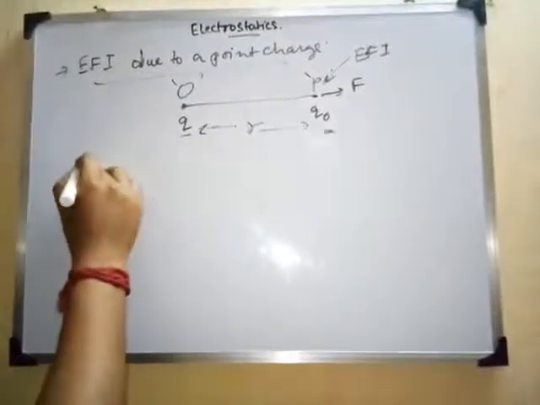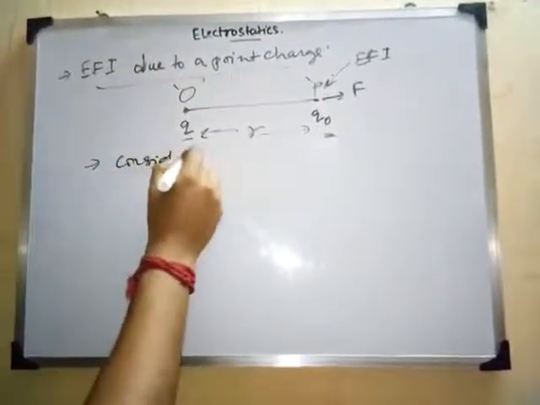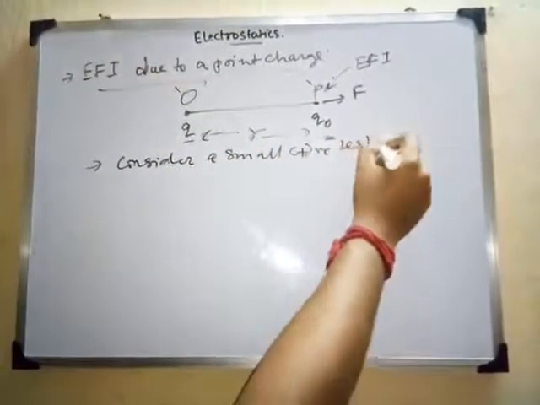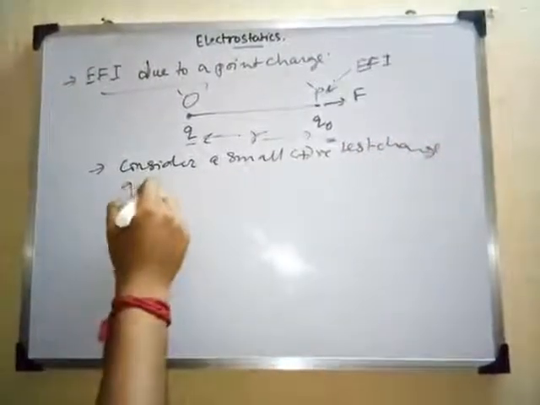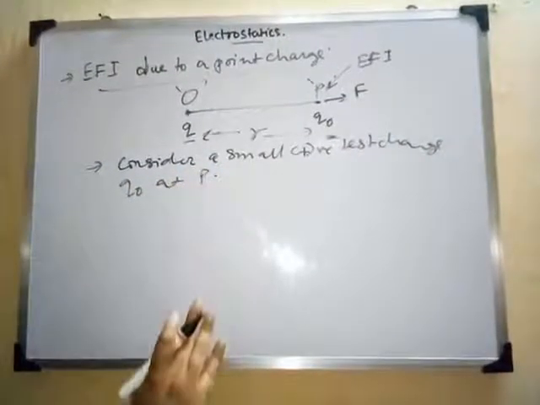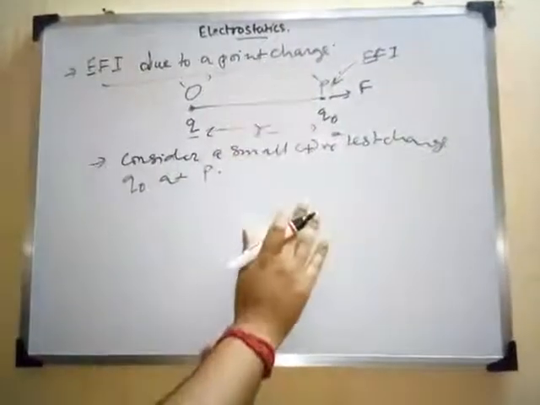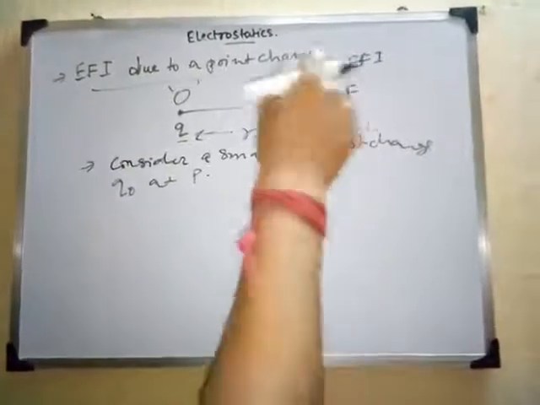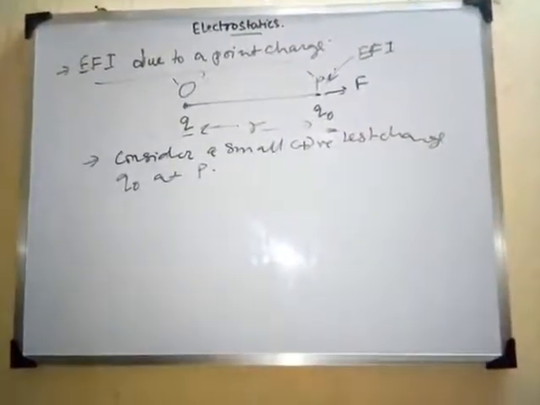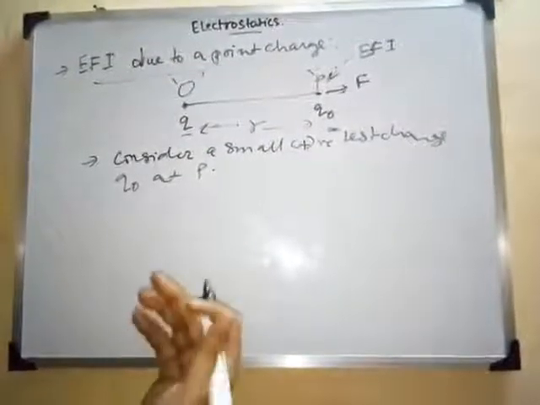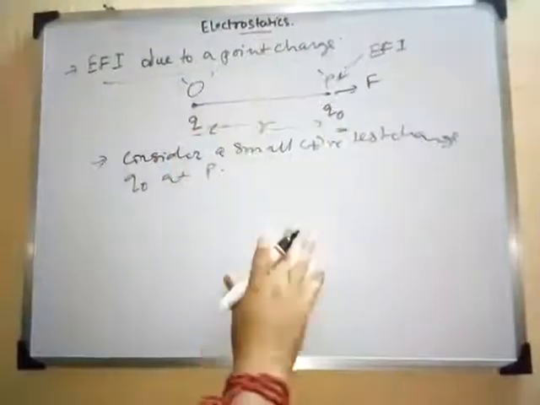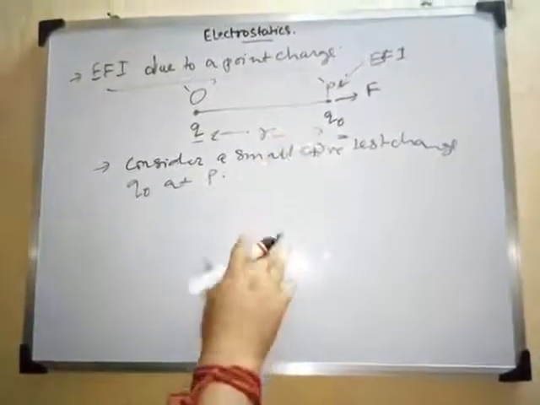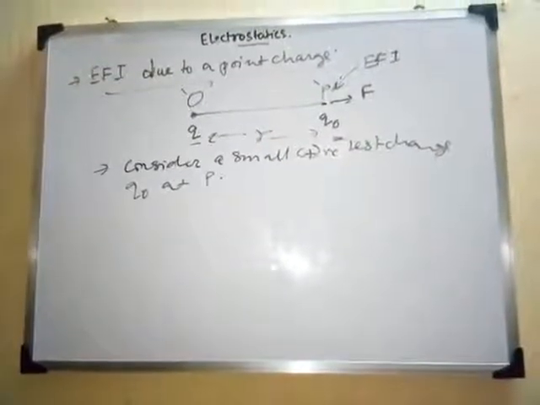For that, we simply consider a small positive test charge Q naught at P. You may be asked to find the electric field intensity at a point due to another point charge; this kind of question may sometimes appear for 2 marks. So you simply draw this figure and consider a small positive test charge Q naught placed at P. Now we are going to find the EFI at the point P.